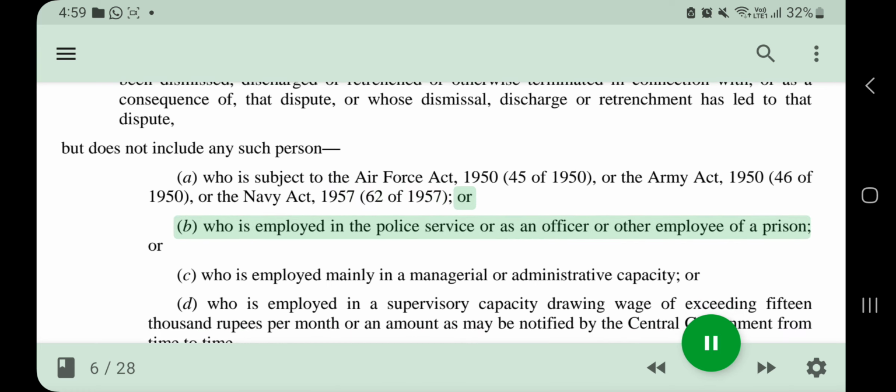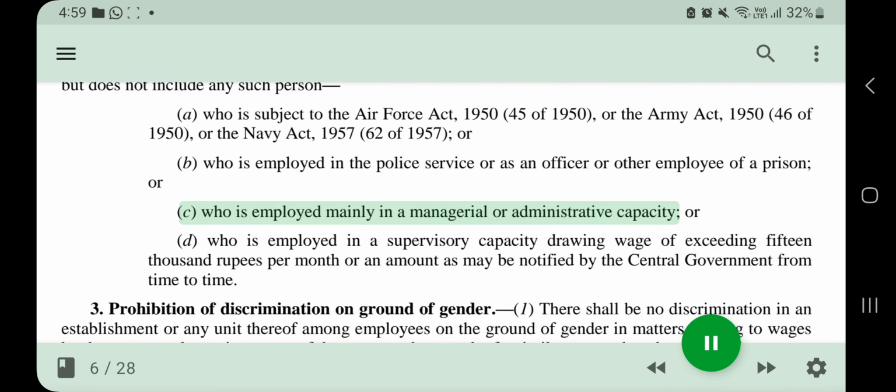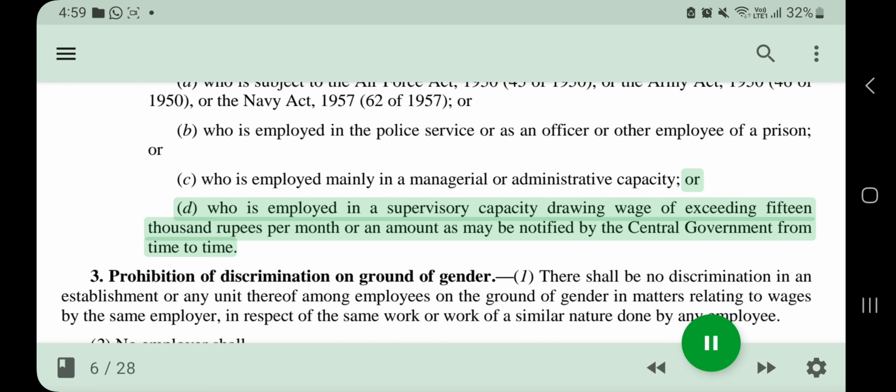Or (b) who is employed in the police service or as an officer or other employee of a prison. Or (c) who is employed mainly in a managerial or administrative capacity. Or (d) who is employed in a supervisory capacity drawing wage exceeding 15,000 rupees per month or an amount as may be notified by the Central Government from time to time.